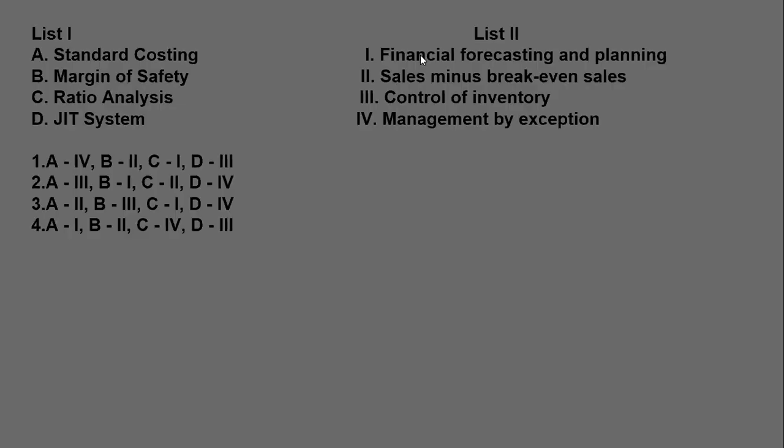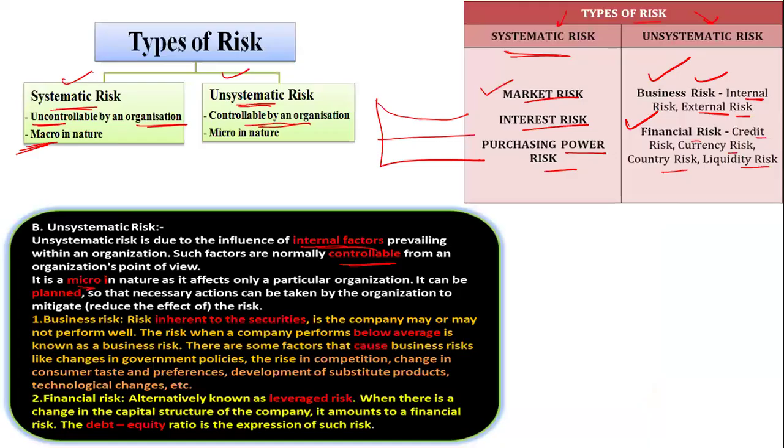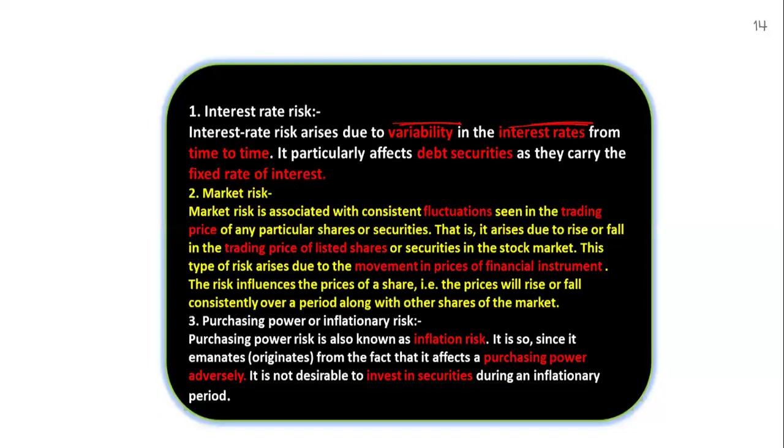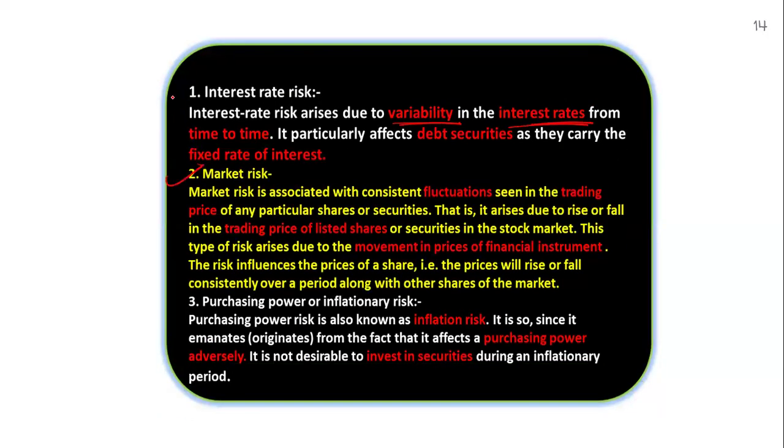Interest rate risk is the variability in interest rate from time to time, and it particularly affects debt securities that carry a fixed rate of interest.